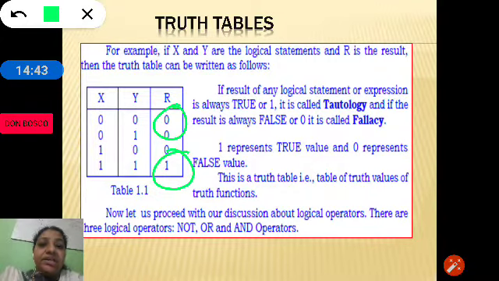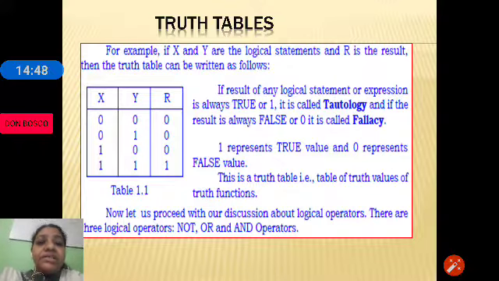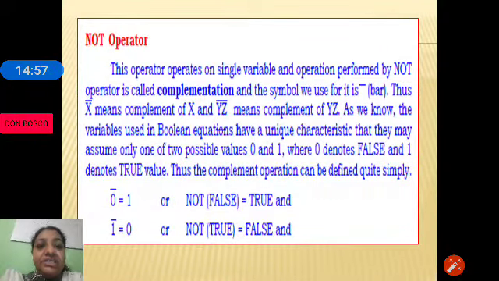Let us continue with the basic operations of Boolean algebra, that is not, or, and. First, let us see the NOT operation. The NOT operation is also called complementation, and it is represented with a bar. X bar is nothing but the complement of x.